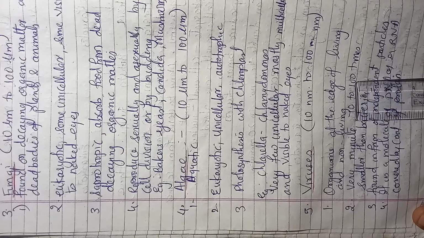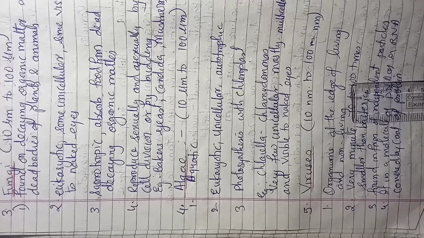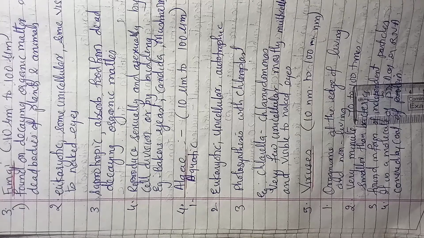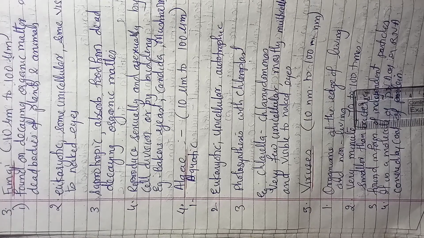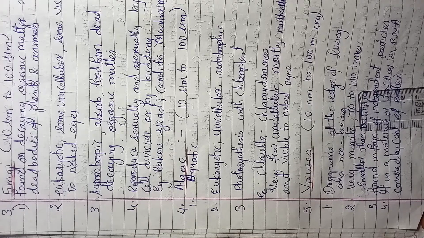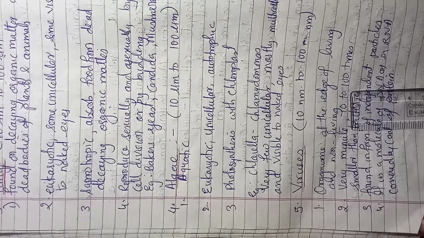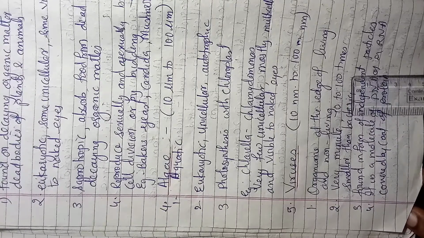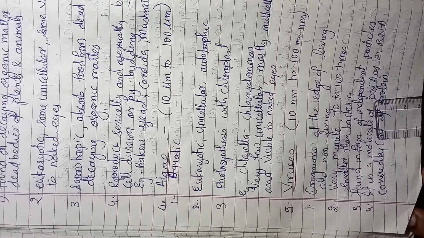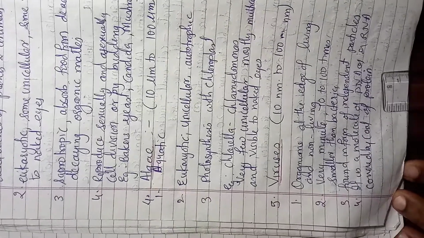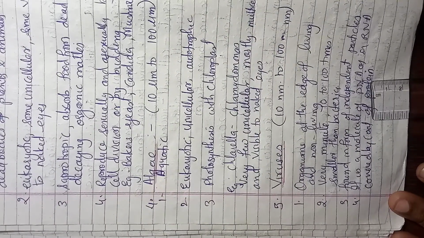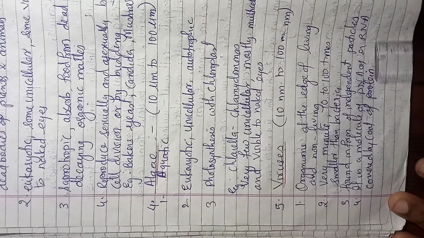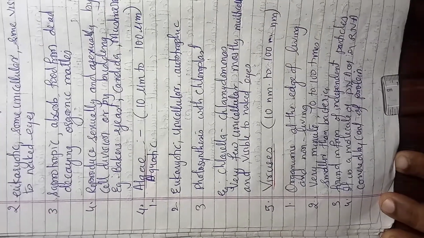Then it is an organism at the edge of living as well as non-living organisms. It is very difficult to decide whether they belong to living or non-living organisms. So they are on the borderline of living and non-living organisms. Then very minute, 10 to 100 times smaller than bacteria. They are found in the form of independent particles. They do not depend on anyone.